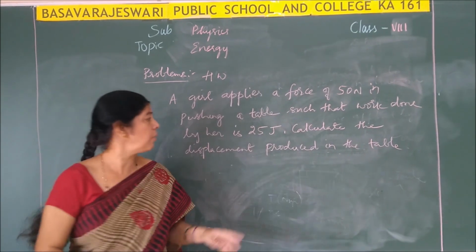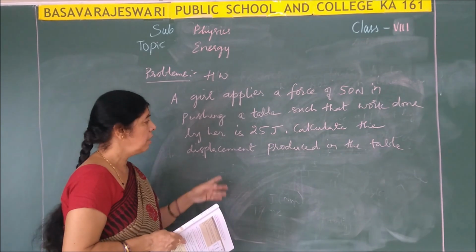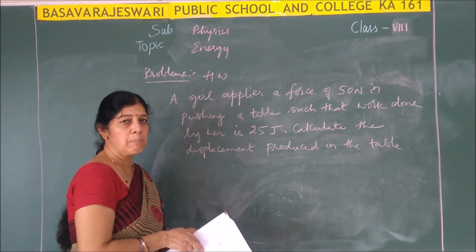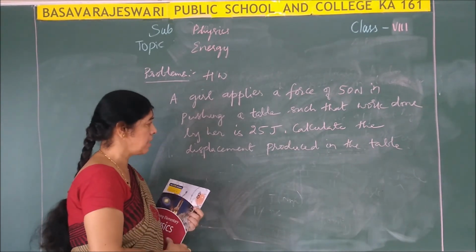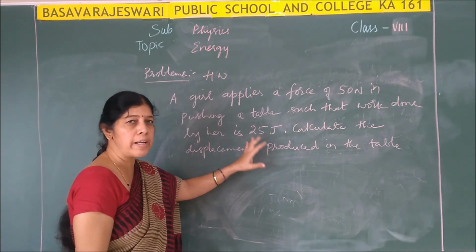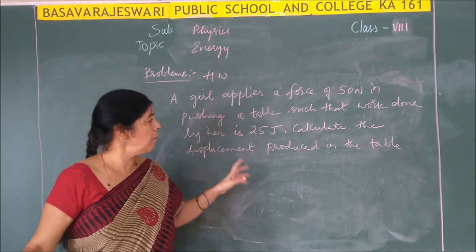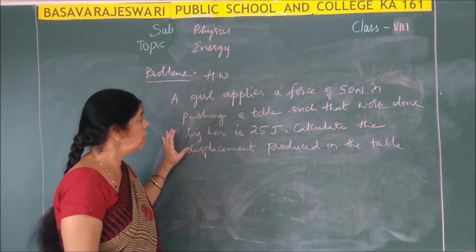So here what you have to calculate, displacement must be calculated, force is given and work done is given. So take the formula, W is equal to F into S. First write the data given, take the formula, substitute, simplify and express your answer with correct units. Okay. So try this out. We shall continue in the next video. Thank you children.